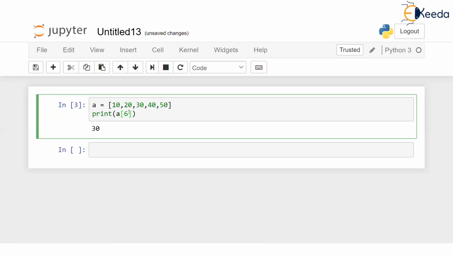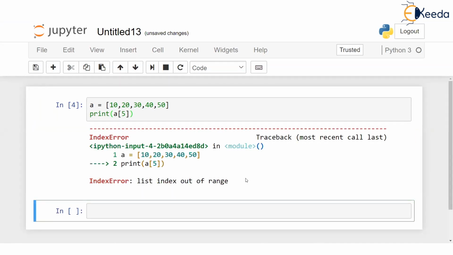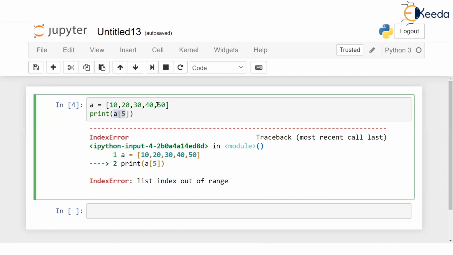Now, if you say A6, why A6? Even A5, let's say A5. Because you know indexing is 0, 1, 2, 3, 4. 50 is at the fourth index, and you've given A5. Then when you run it, you just check. We are asking for trouble if we print A5, correct? If you say print A5, Python won't find a fifth element because this 50 is at index 4. So you will get an index error. And such errors are called traceback errors. Basically, these errors which are shown are called exceptions in Python.